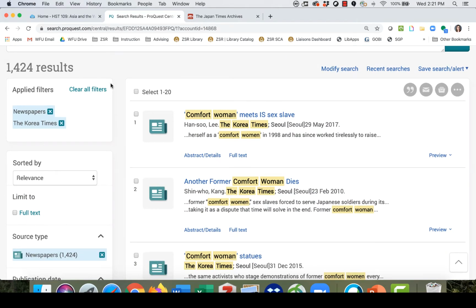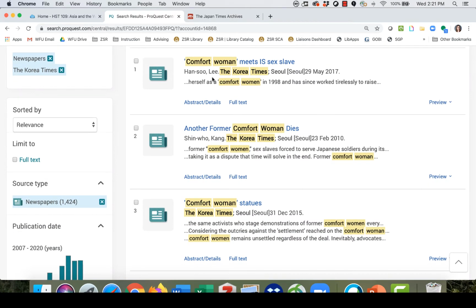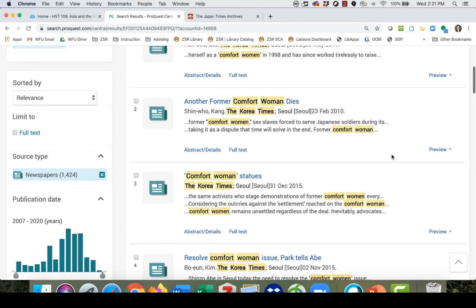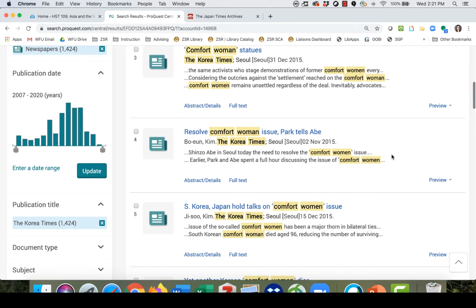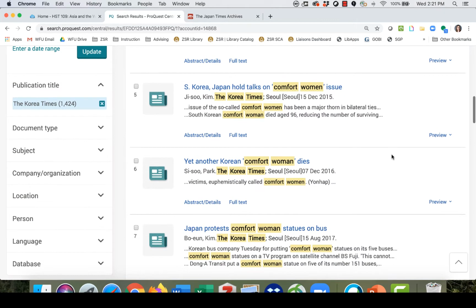And you see it takes us down to about 1,400. So there are quite a few articles in here from that newspaper. There are articles about a comfort woman dying. Also see some terminology here: former comfort women, sex slaves. That's another term that there's been some debate over which term to use. So putting in that as an alternate term could also give you some additional articles. Some articles about talks between Japan and Korea on the comfort woman issue.